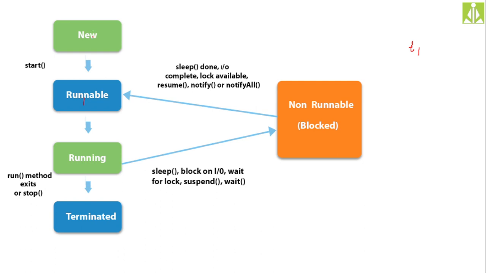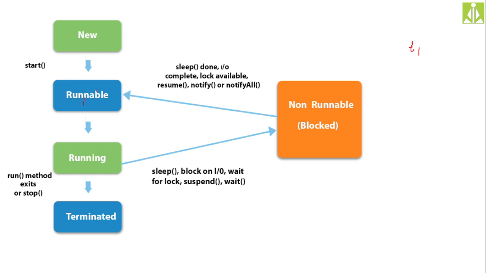A thread can go from new state to runnable state. It cannot go directly from new state to running state. You have to observe this one. A thread can't go directly from new state to the running state. There is no path, as you can see. In order to enter into running state, after the creation, the thread must pass through a runnable state.